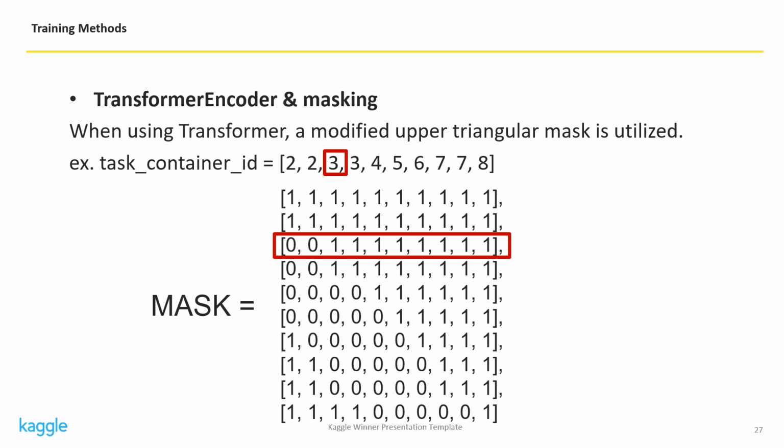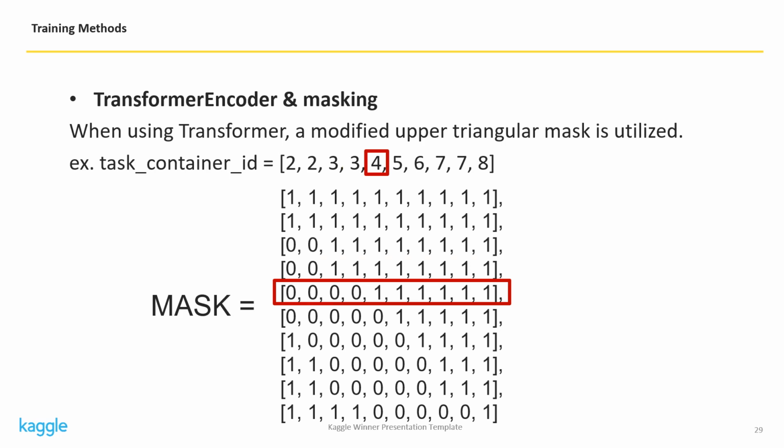third rows of the mask are zeros. In the same way, the fourth element can use the first and the second element. The fifth element can use the first and the second and the third and the fourth element, as can be seen from the fifth row of the mask.